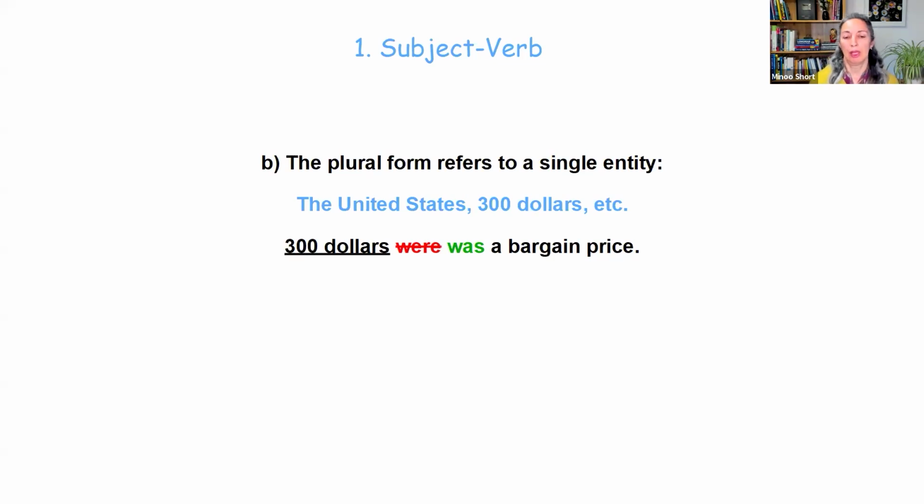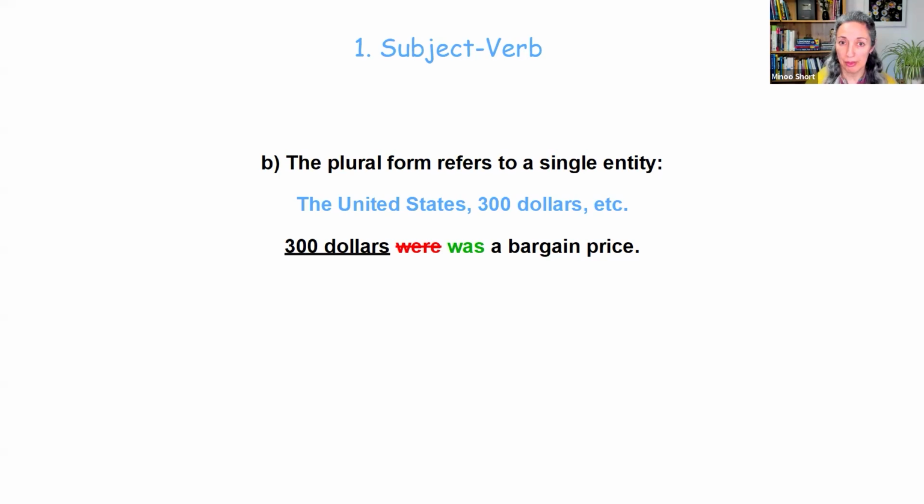Next one is when the plural form refers to a single entity or a single unit. For example, countries with S at the end of their name, plural names basically, the United States, or a sum of money, $300. Again, we see the S, we think it's a plural verb. No, it's one unit, one entity. Use a singular verb. $300 was a bargain price.